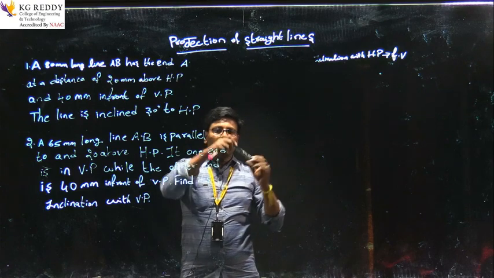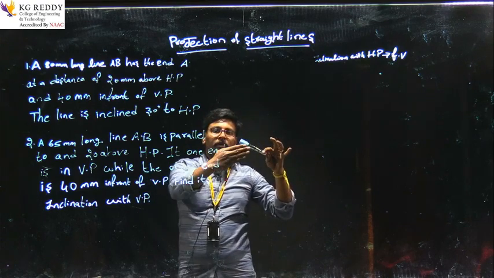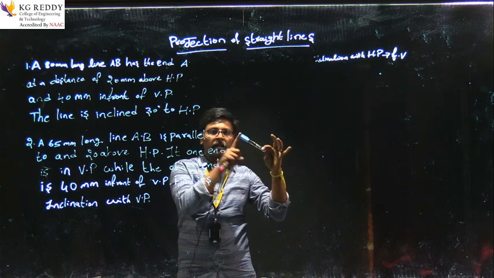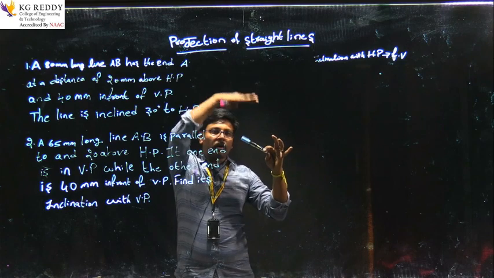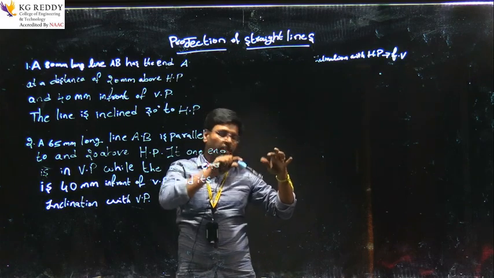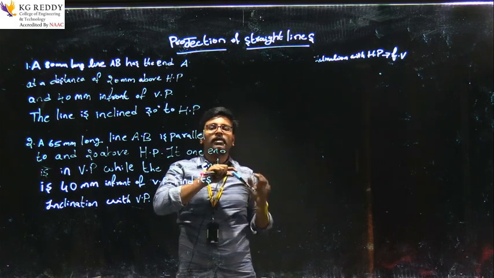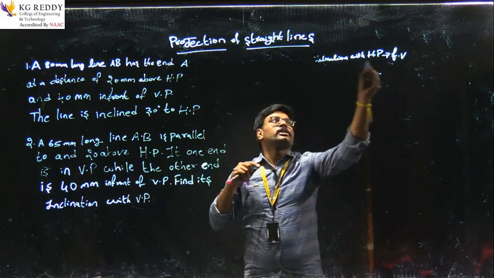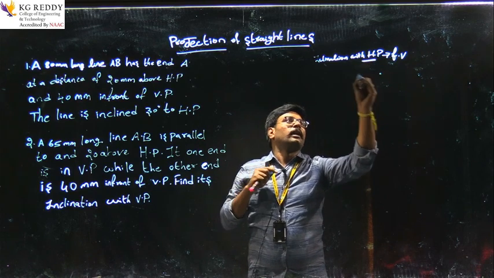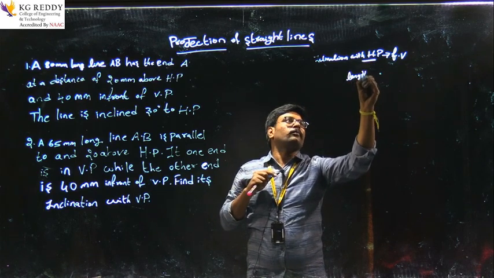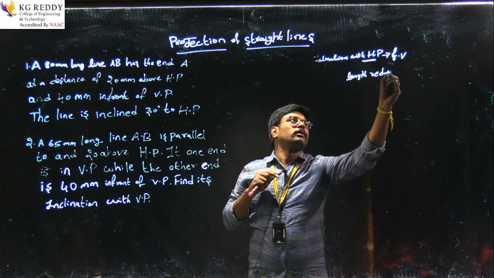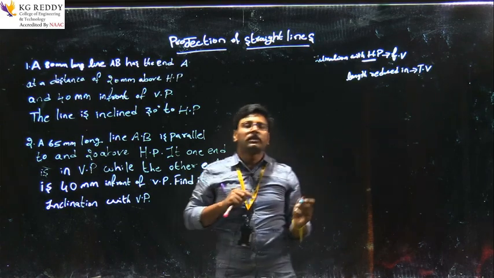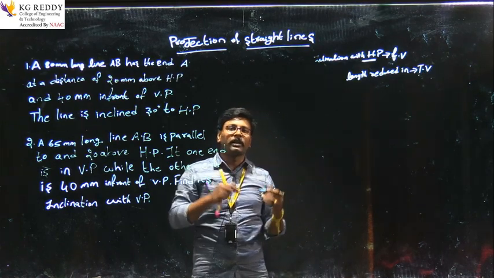So the view in the front view is an inclined line, but in the top view it is a horizontal line, whose length is decreased. While it is inclined with the horizontal plane, the length reduces in the top view.